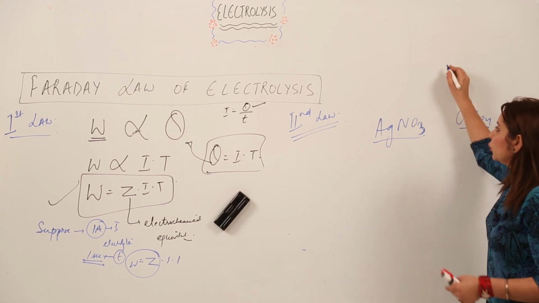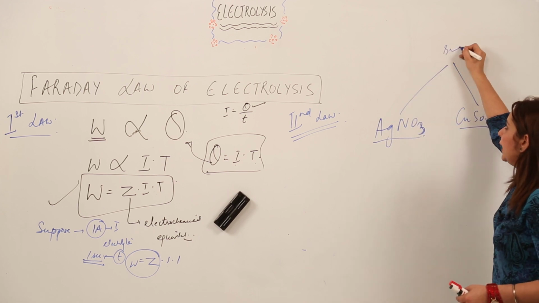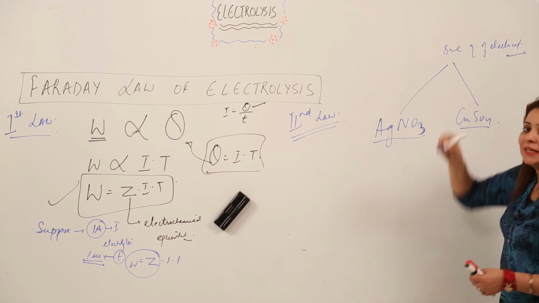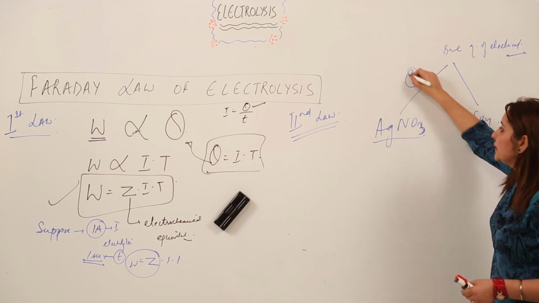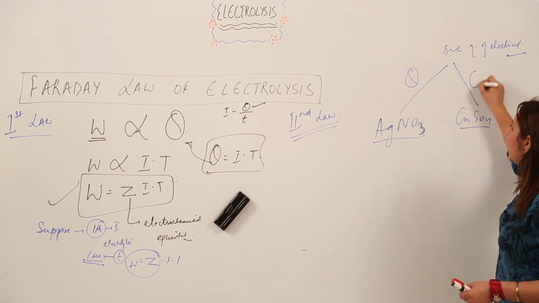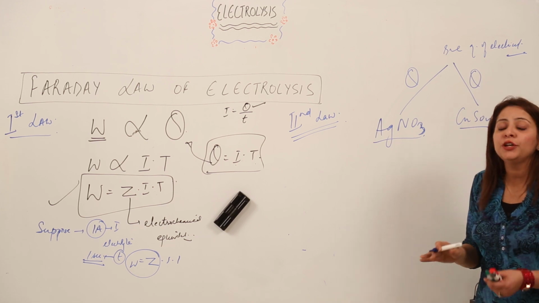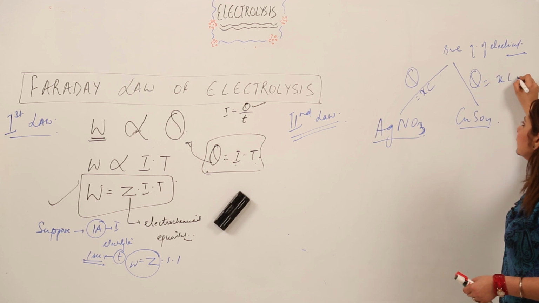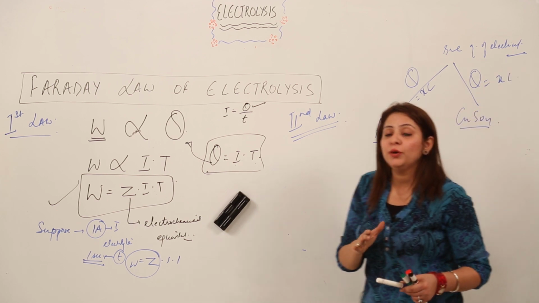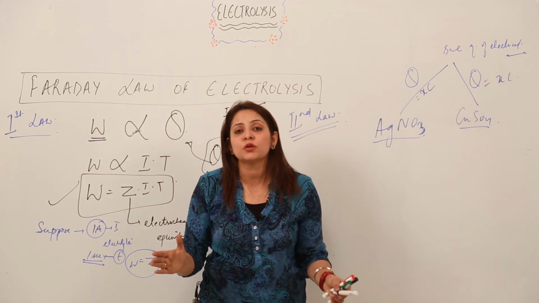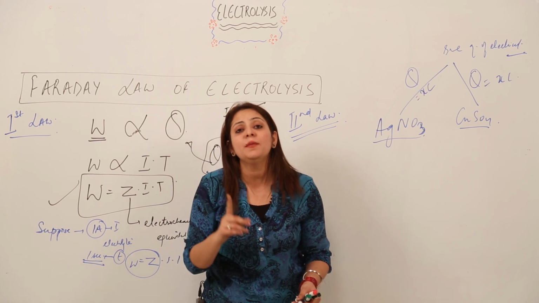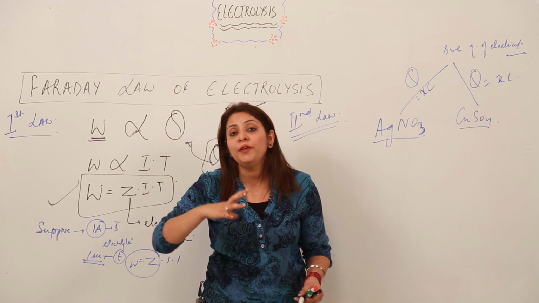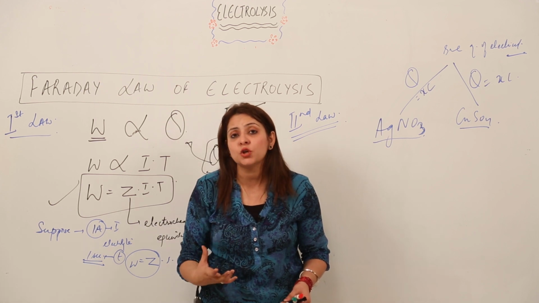I am passing the same quantity of electricity. If I am passing Q through AgNO3, I am passing Q through CuSO4. Suppose I say X coulomb, then again it is X coulomb. I have taken different electrolytes, but I am passing the same amount of current through them. Then what weight of the substance do I get after electrolysis?